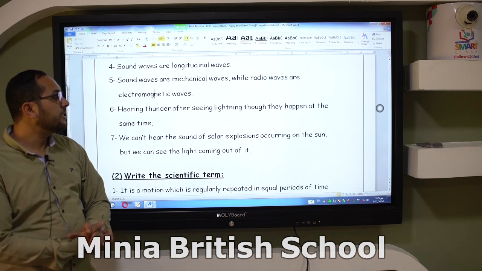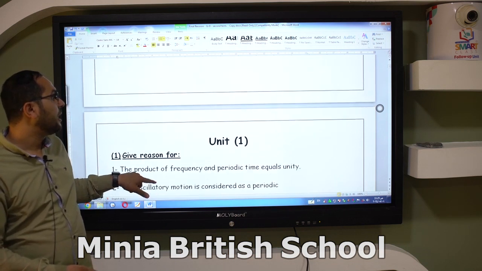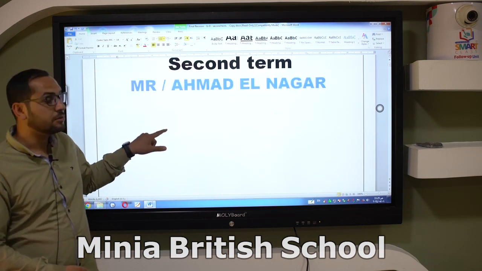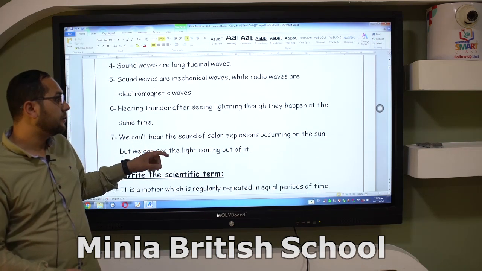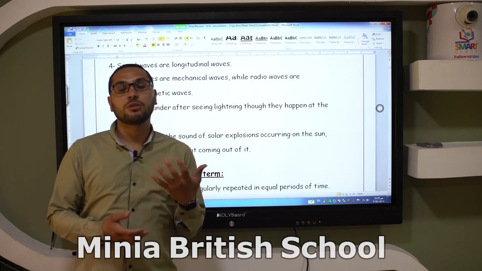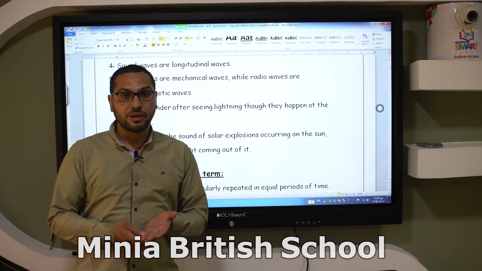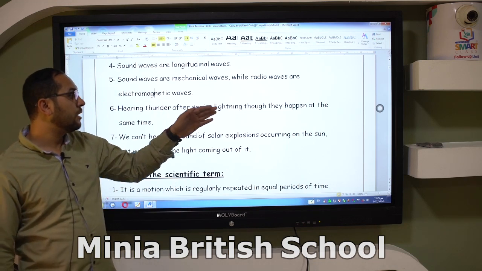Hearing thunder after seeing lightning though they happen at the same time. As you know, thunder is the sound, and lightning is considered light. The speed of electromagnetic waves is more than the speed of sound waves. So the lightning is seen before the thunder is heard.